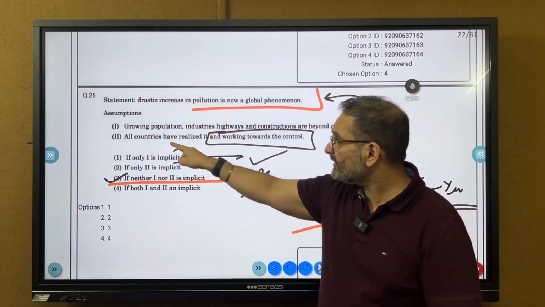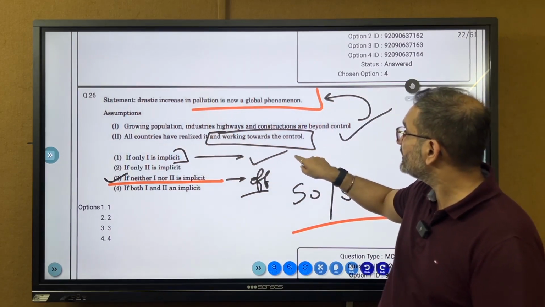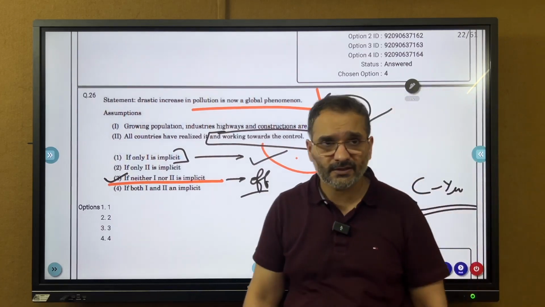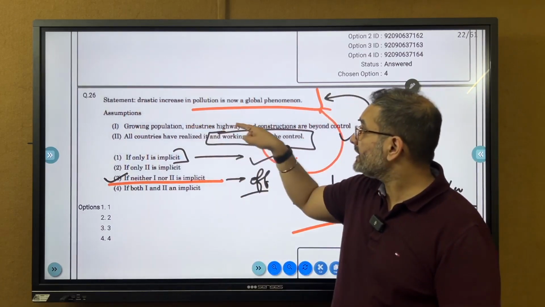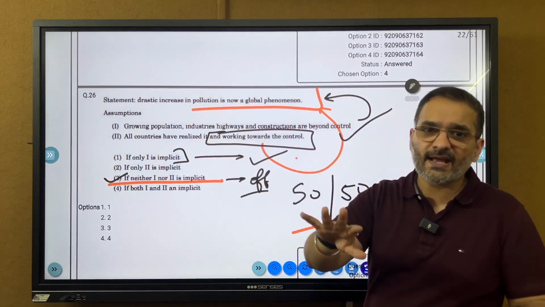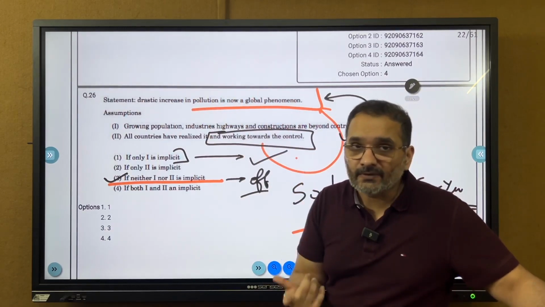This won't be it. Option 2 is not it, because all countries have realized it and are working towards the control. The working towards the control portion cannot be an assumption inside it. But growing population, industries, highways and constructions are beyond control, so it has caused pollution. I would say yes, but it is NTA at the end of the day. I don't know whether they accept it or not.